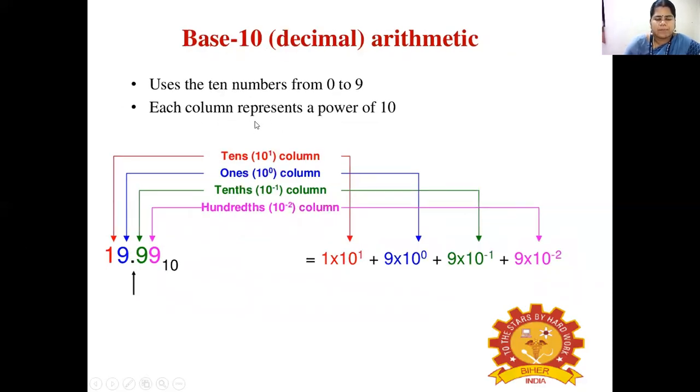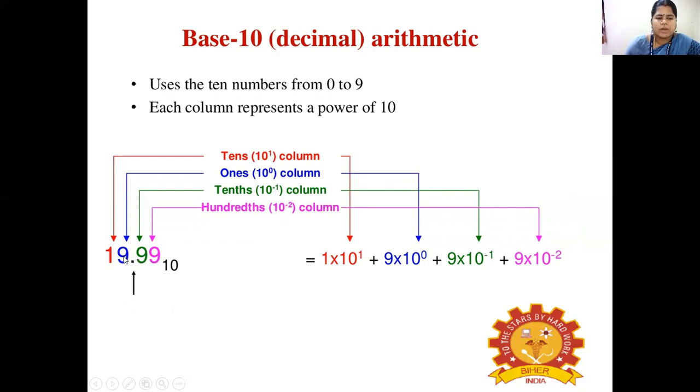Let us see another example. Before, we have seen 1,999 without any decimal point, whereas here, in between the values, we have a decimal point. So before the decimal point or radix point we have the integer part, and after it the fractional part. The integer part is multiplied by positive powers, whereas the fractional part is multiplied by negative powers.